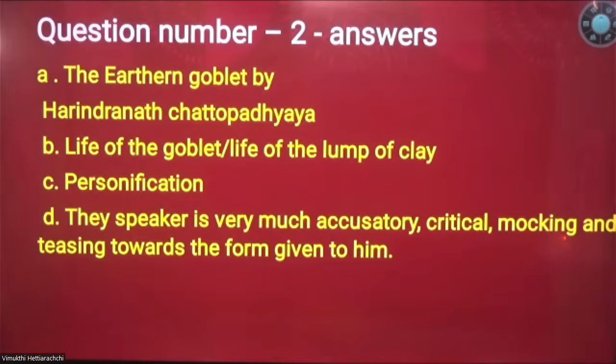So being a clump of clay, it provided some kind of support, right? But now it has become a goblet. So it still has a value among people, but the goblet, the clump of clay, tries to explain that I believe there is some kind of emptiness in me now.